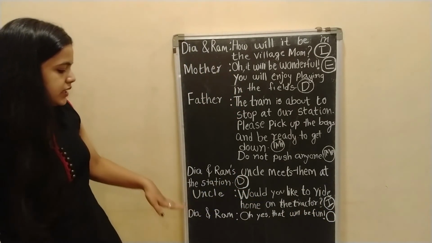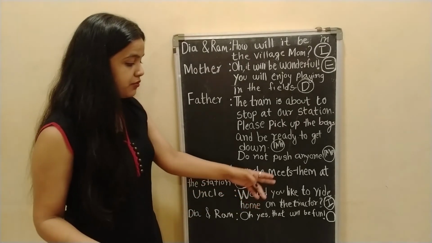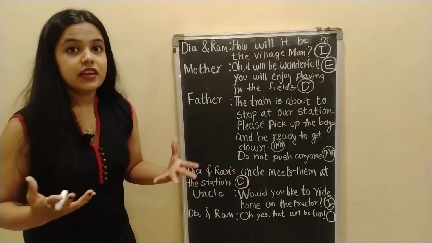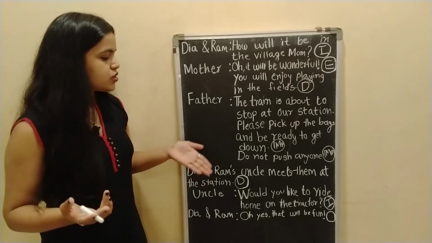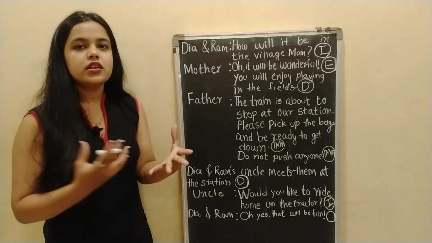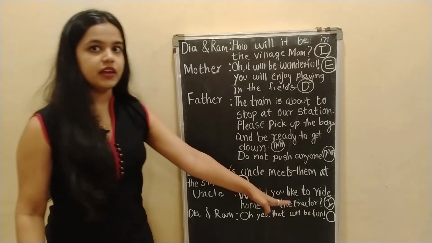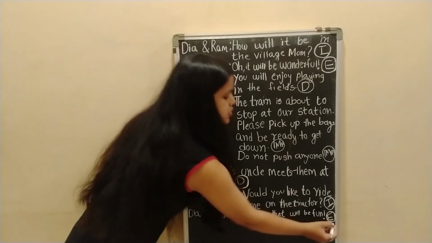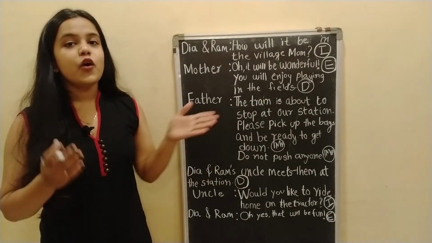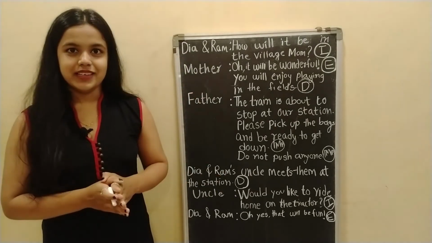Now here Diya and Ram, they say, "Oh yes, that will be fun!" Now they are very happy since they are going to go home on a tractor. So here they are showing a sudden and strong feeling of happiness. And also there is an exclamation mark there. So this sentence is an exclamatory sentence. So you have to write an E. I hope you like this exercise. Do it at your own place as well.